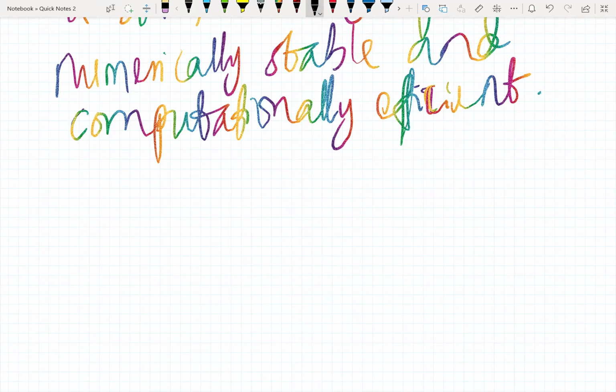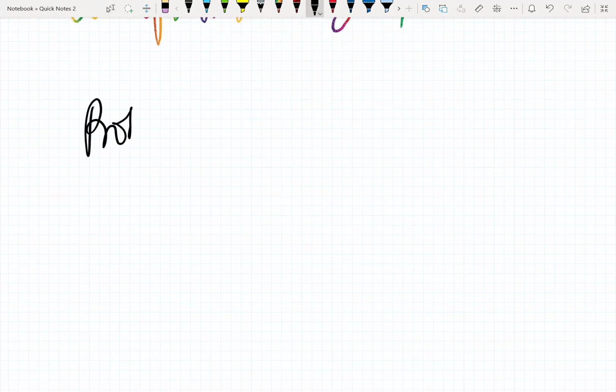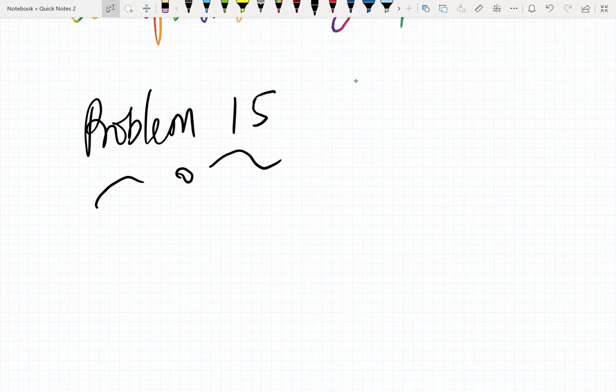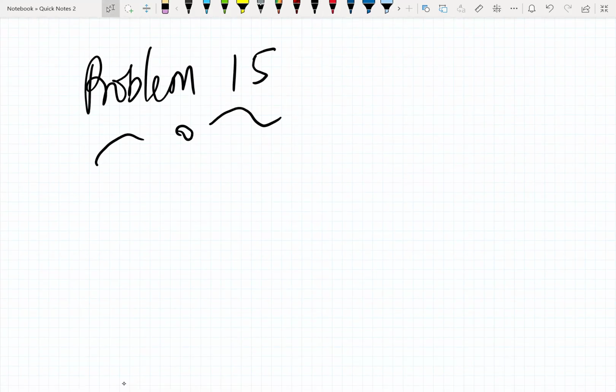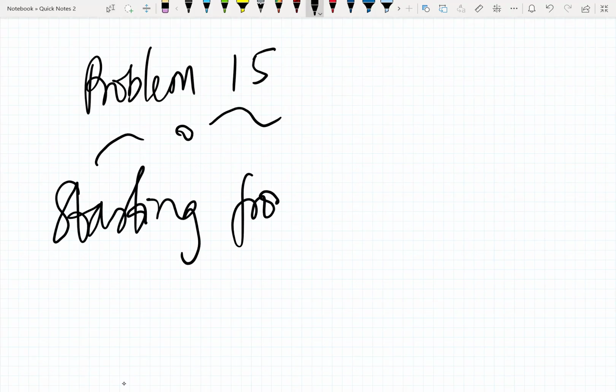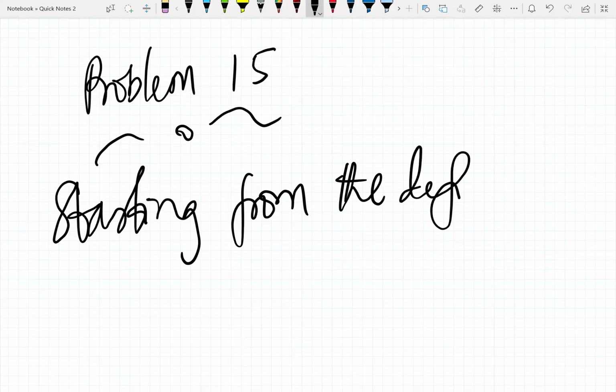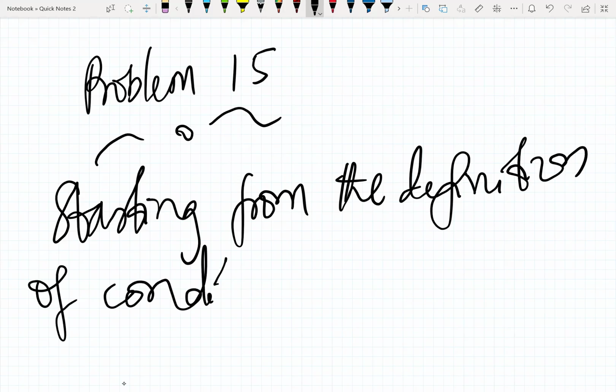Okay, so let's go ahead and talk about problem 15. If you remember question 15, we need to get the probability of T from the probability of T comma I. We start from the definition of conditional probability.